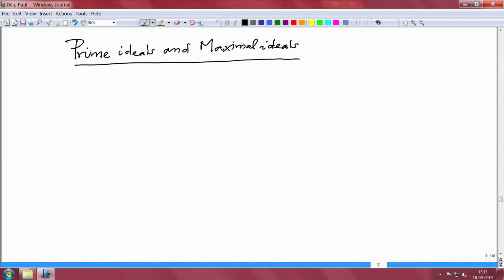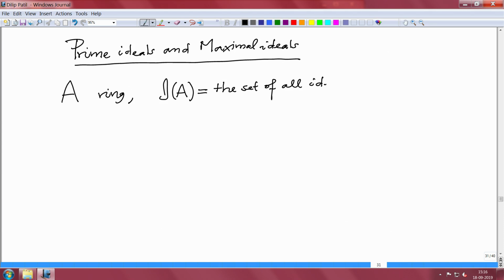There are two types of these special ideals. As usual, let us denote A to be a ring, and let me remind you, in the last lecture I introduced a notation I(A). This is the set of all ideals in A, and on this we have the operations plus, intersection, product, and one more, that is colon.